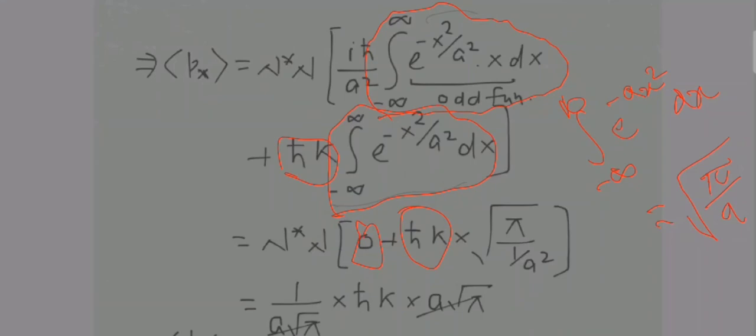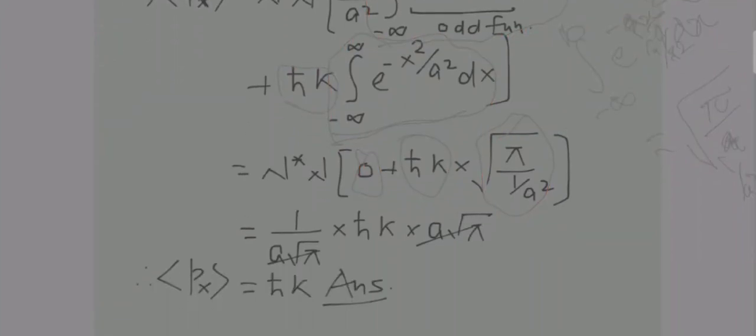Now instead of a we have 1 over a square. So instead of a, 1 over a square is here, and over here also, instead of a, 1 over a square will come. So the same thing has been written over here. Then after that this a square will go in the numerator, and so on. I don't think there is any need to tell you the further steps. You can have a look yourself.